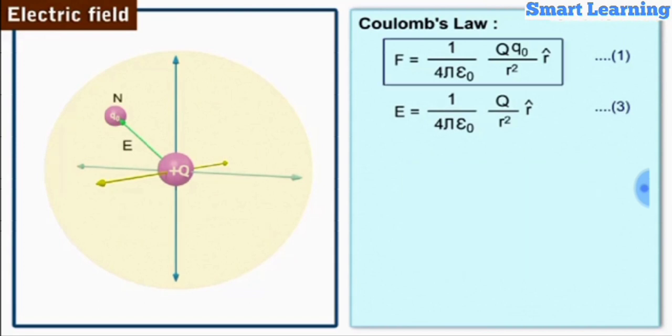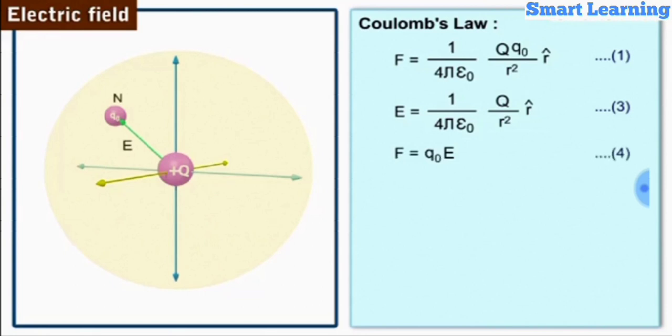From equations 1 and 3, the force on the charge q0 can now be expressed as F is equal to q0 E. Let us label it as equation 4. Hence, we can write the electric field strength at N as E is equal to F by q0. Let us label it as equation 5. The above equation is valid as long as the test charge q0 is very small and its own electric field is negligible.